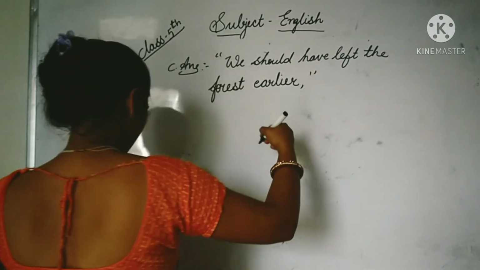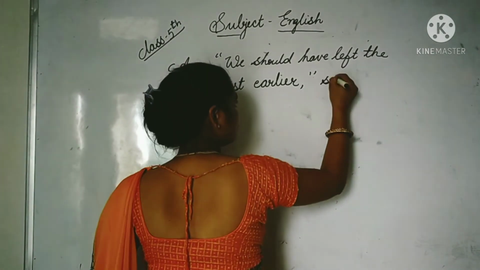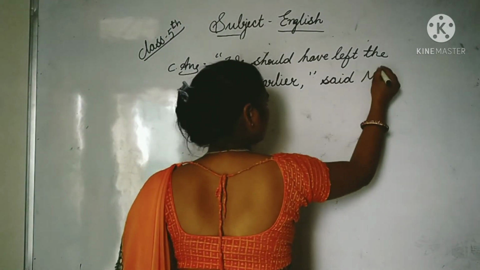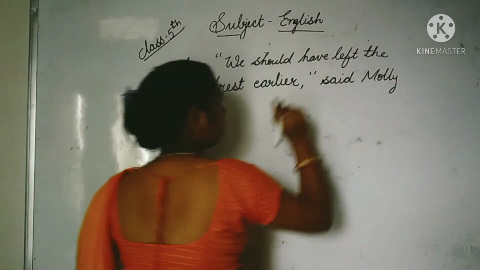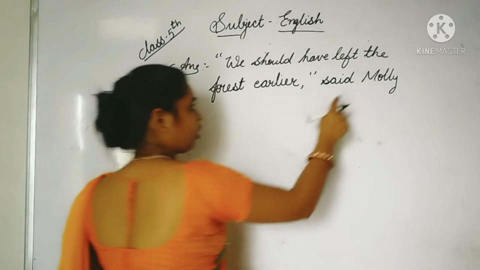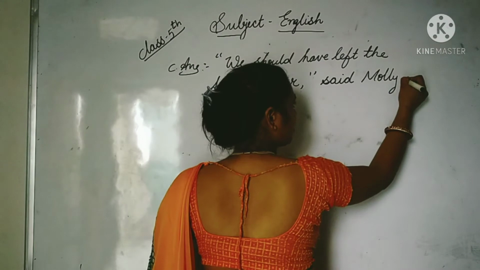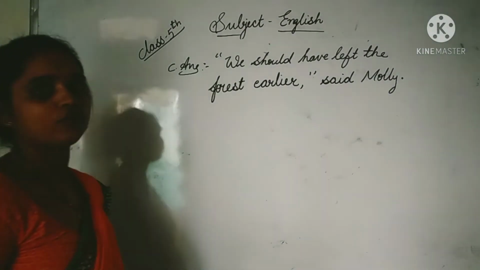Comma, close with inverted comma, said Molly. Here, who said? Molly said. So before said we will use the inverted comma, and after that Molly, M will be capital, and there will be a full stop at the end of the sentence.